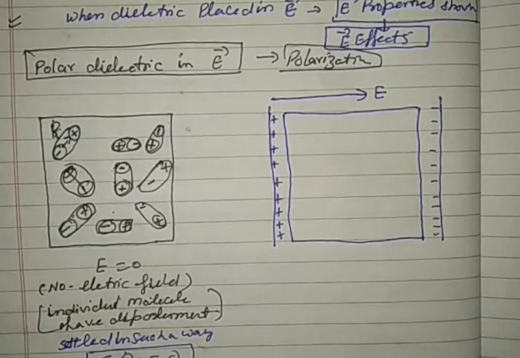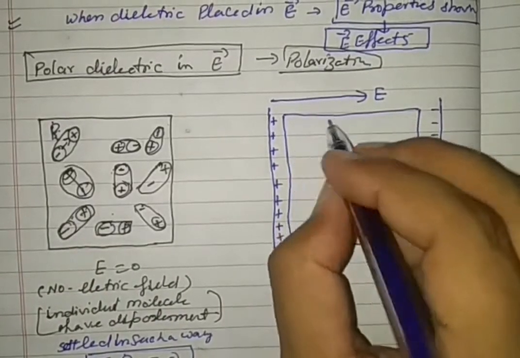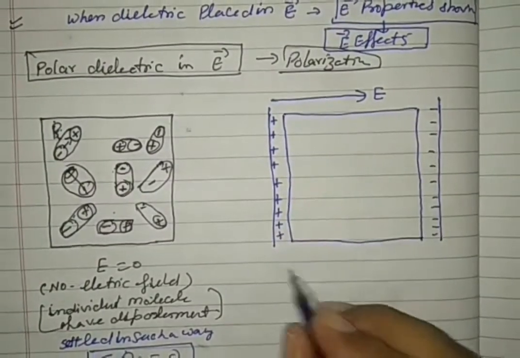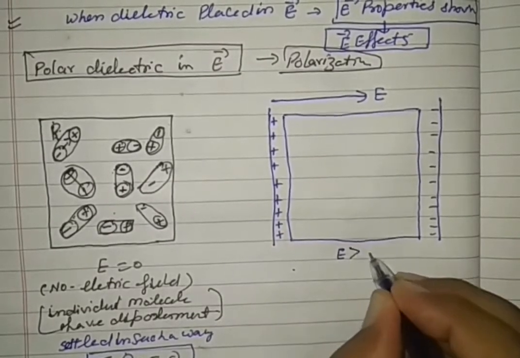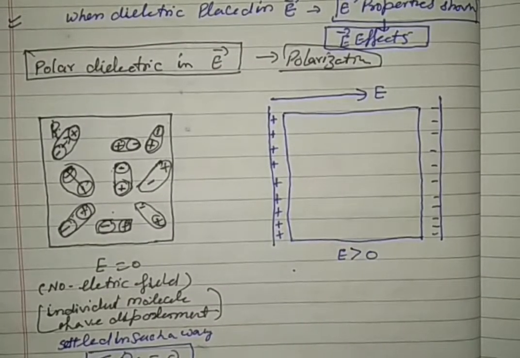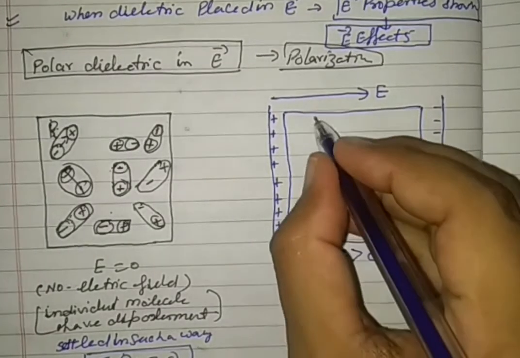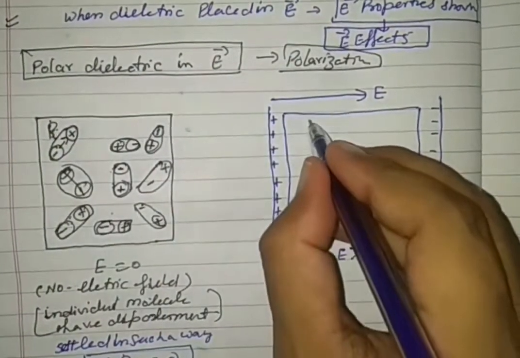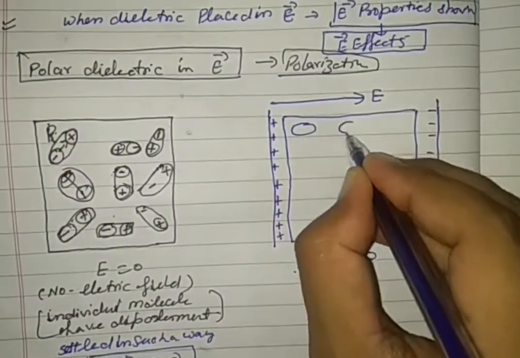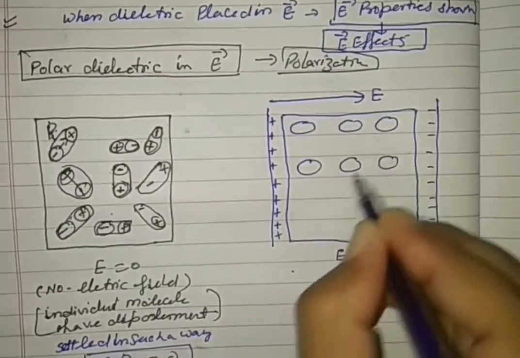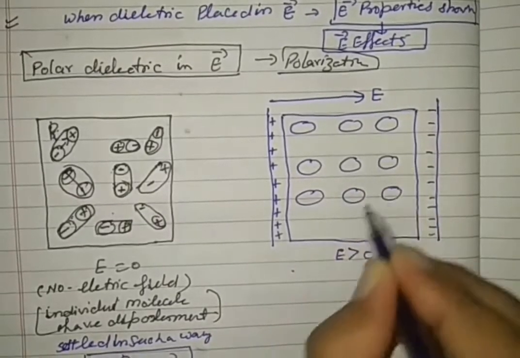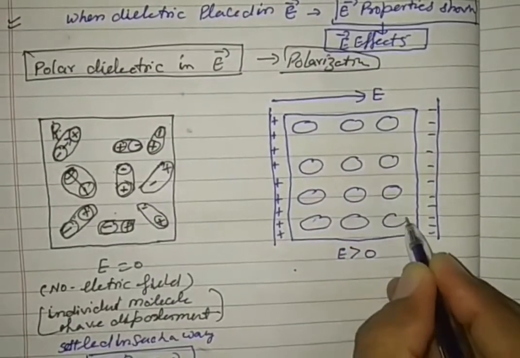Now see carefully what happened inside this dielectric material. In this dielectric material, all the dipoles, here the electric field is greater than 0. See very carefully, it means the dielectric is placed in an electric field. Now see, each dipole reorients. What happened? Reorient. How do they reorient? See very carefully.